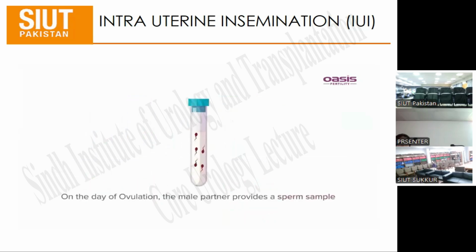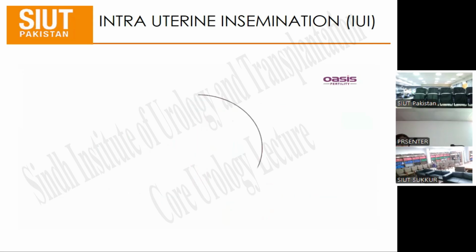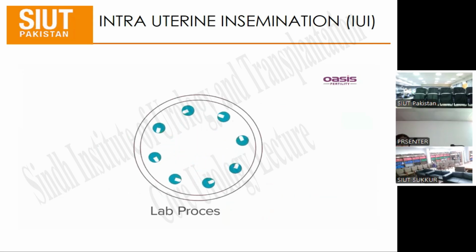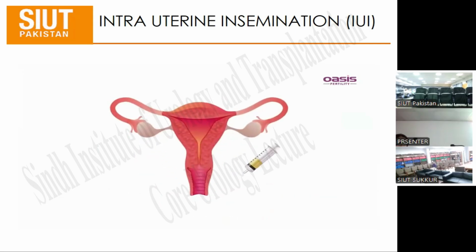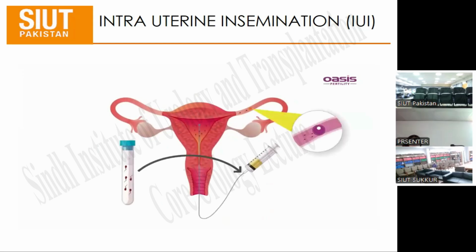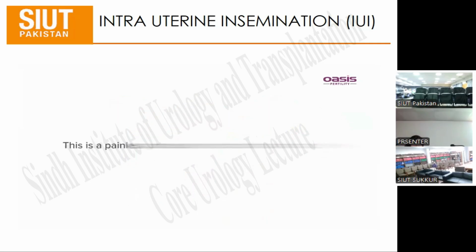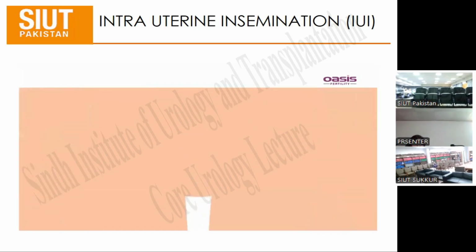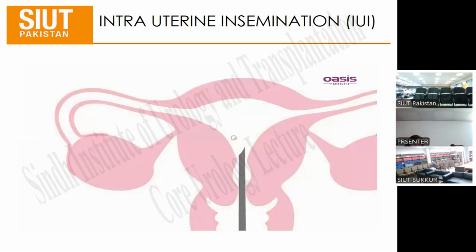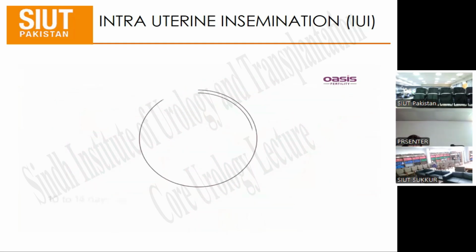On the day of the procedure, the semen sample is taken from the male partner and processed in the lab to remove the seminal fluid. The next step is insemination, wherein the processed sperm is injected into the woman's uterus using a catheter. This is a painless procedure and doesn't take much time. For some women, additional hormone support is given to support the uterine lining for pregnancy. After 2 weeks, blood tests are done to confirm pregnancy.